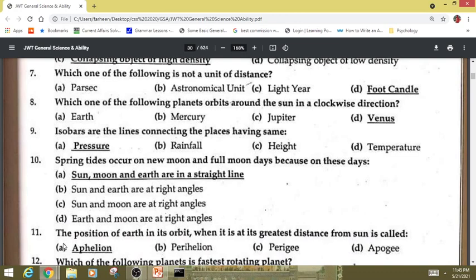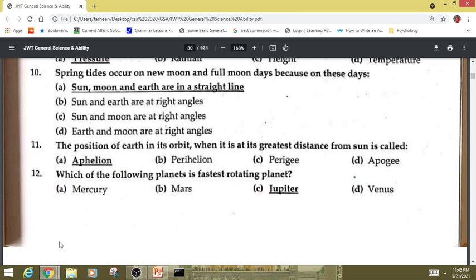Venus. Isobars are the lines connecting the places having the same pressure. Spring tides occur on new moon and full moon days because on these days sun, moon, and earth are in a straight line. The position of Earth in its orbit when it is at its greatest distance from the Sun is called aphelion.